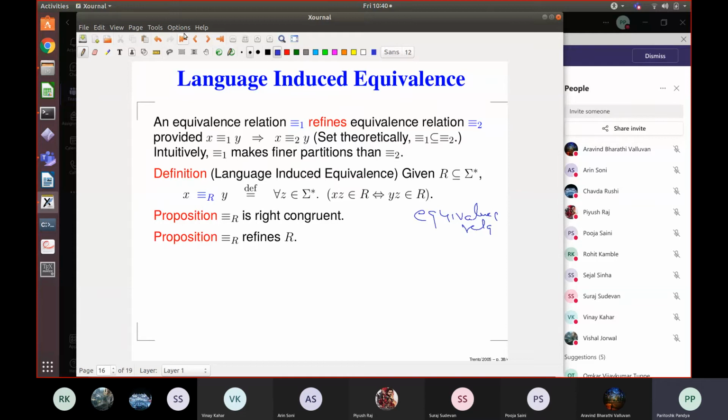I will leave that proof to you as an exercise. It's a simple 3-line proof. Show that this equivalence relation that we defined is a right congruence. What you have to prove is that if x is language equivalent to y for any language, this implies that xa is language equivalent to ya. It's not very difficult to prove given this definition, so you can do that proof yourself.